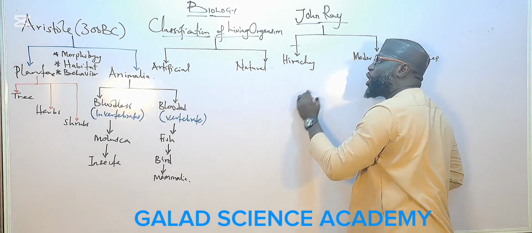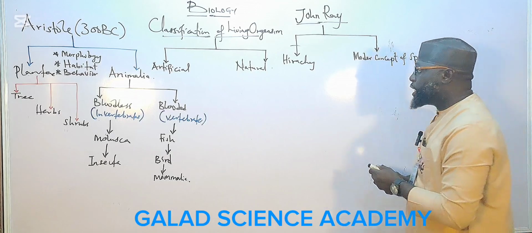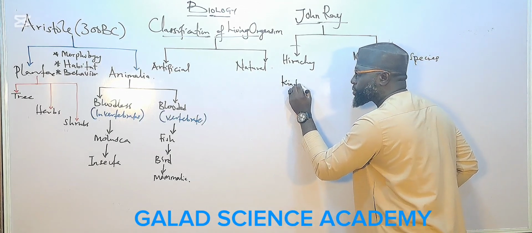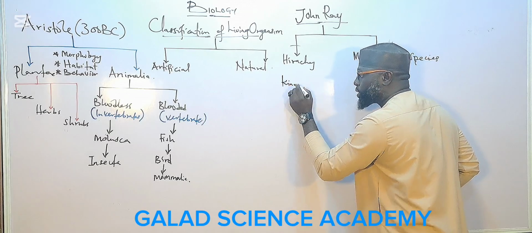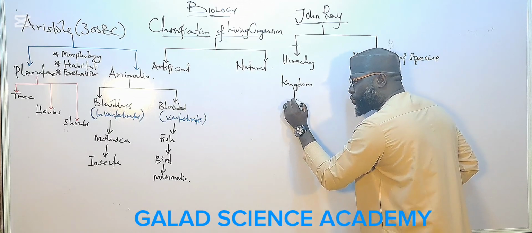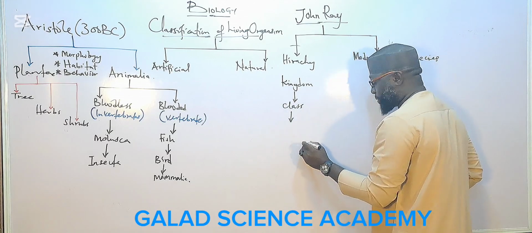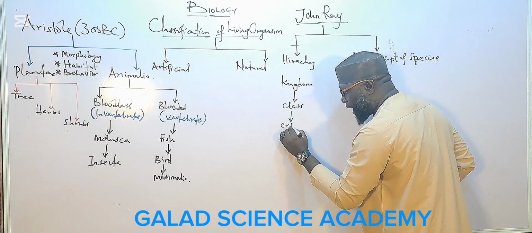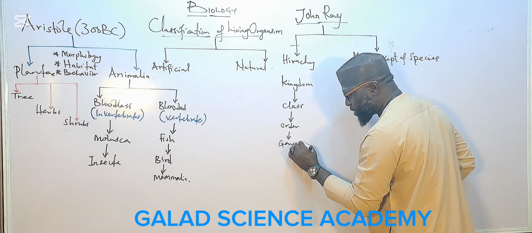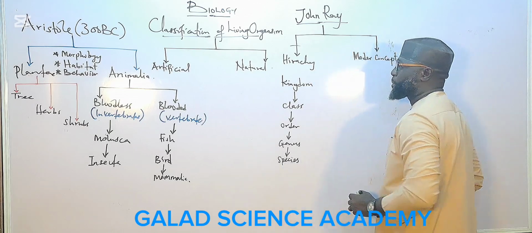Under the hierarchy of classification of John Ray, we start with the kingdom, followed by class, followed by order, followed by genus, and followed by species.